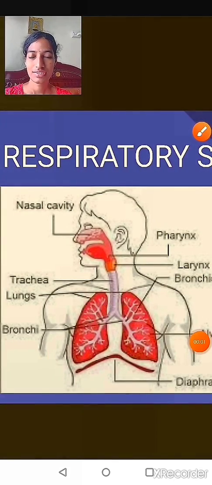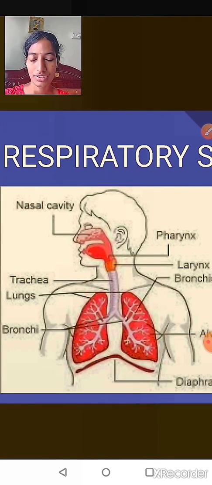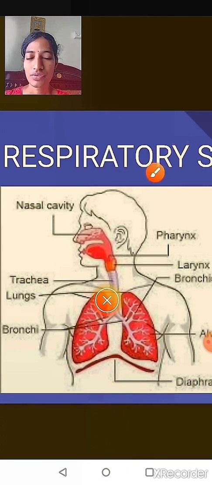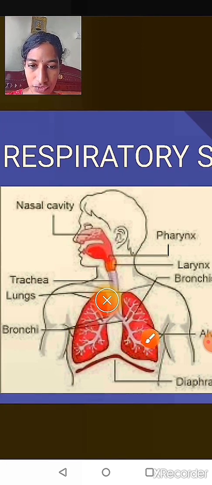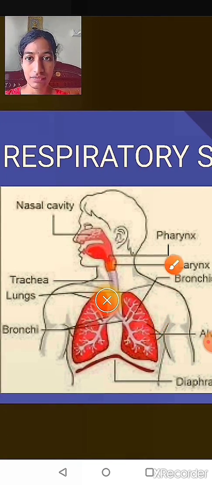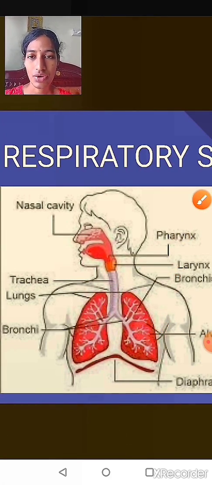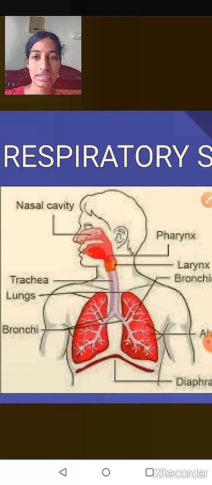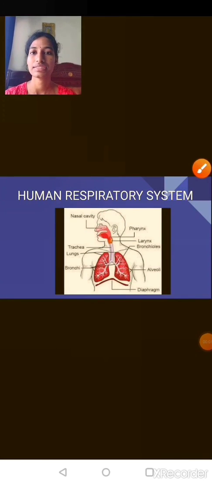So children, where does the purification of the air which you had taken inside your body take place? After you take the air inside your body, what happens? The lungs, which are conical in shape, along with the help of the alveoli. Here the branch like structures which you can see are called the alveoli. The lungs along with the alveoli help in the purification of the gases which you had inhaled, meaning that you had taken inside. So children, till here we had discussed in the last session.